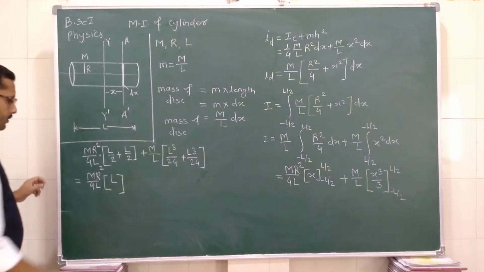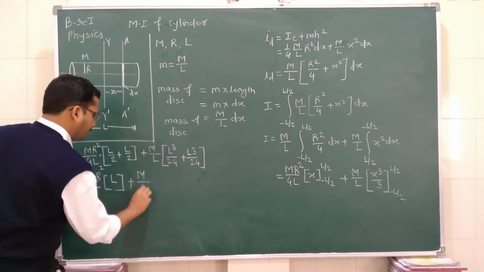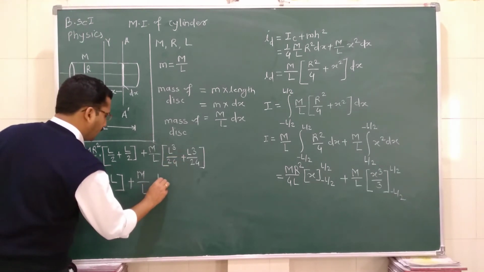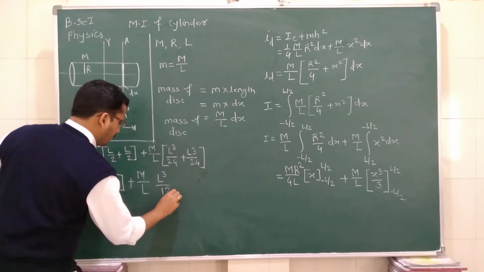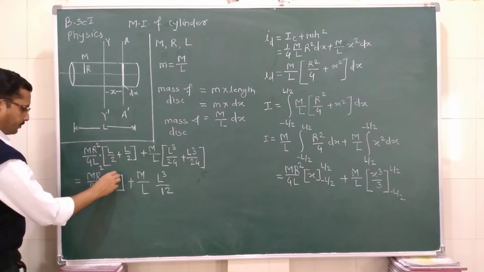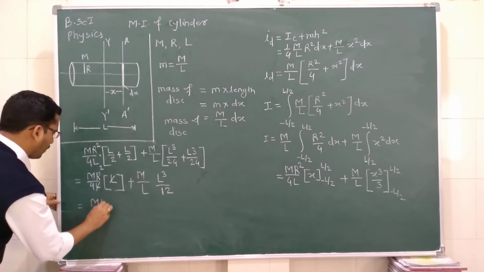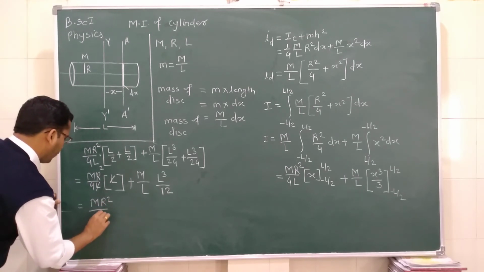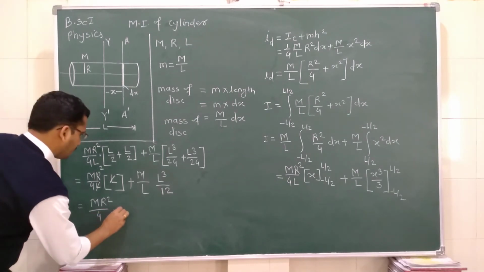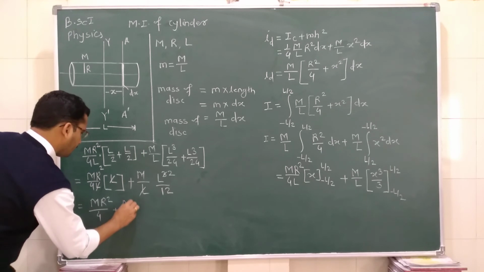Now it is plus m by L, this is twice L cube by 24, so we can write here it is L cube by 12. Here this L and L get cancelled, so we can write here it is M R square divided by 4, and plus this L and L get cancelled, so it is M L square by 12.